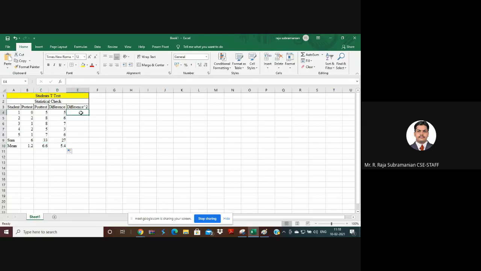Similarly, I go for the difference squared. I run it for all, and we take the sum of all these squared differences, and the mean also. So we got the necessary inputs.